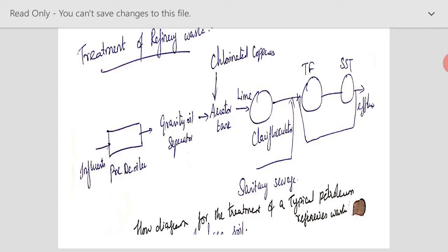The clarified liquid, the wastewater, will be taken to the trickling filter, while the sludge that settles at the bottom will be taken to the sand drying bed for sludge disposal. As there are not many clogging problems, the trickling filter is the treatment suggested for this oil refinery.